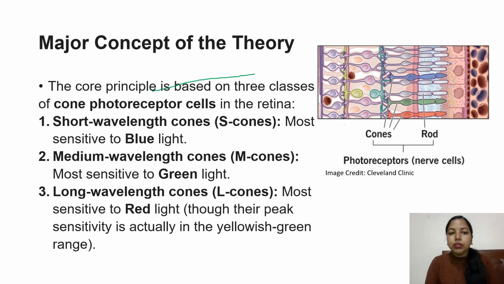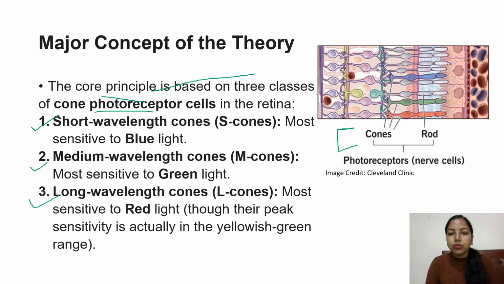The major concept of this theory lies in this core principle: three classes of cone receptors, as you can see in this picture as well. These three classes of cone receptors or photoreceptor cells are short wavelength cones, medium wavelength cones, and long wavelength cones.